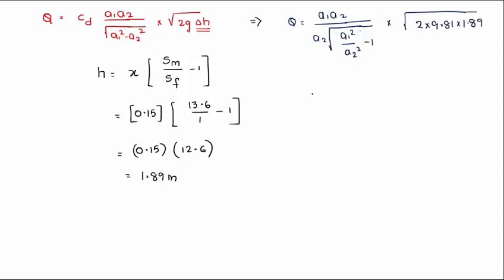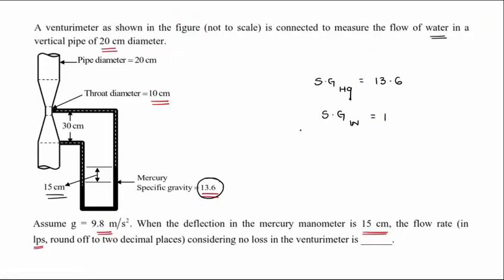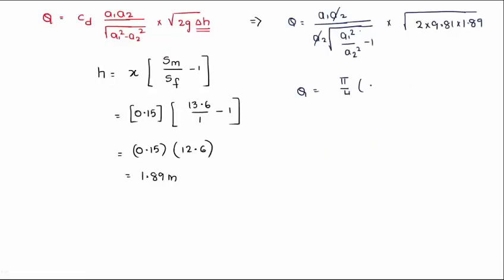Why did I write this? Because A2 gets cancelled. A1 is pi by 4, and the diameter D1 given to you is 20 centimeter, which is 20 into 10 power minus 2 meter. That is pi by 4 into 0.2 whole square by root of A1 by A2 whole square.